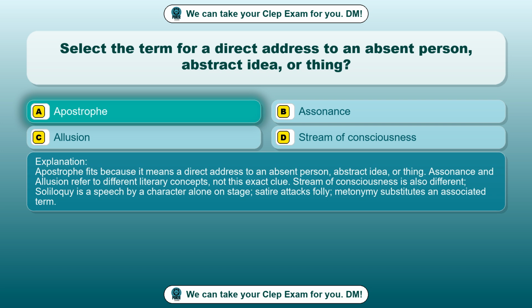Apostrophe fits because it means a direct address to an absent person, abstract idea, or thing. Assonance and allusion refer to different literary concepts, not this exact clue. Stream of consciousness is also different. Soliloquy is a speech by a character alone on stage. Satire attacks folly. Metonymy substitutes an associated term.